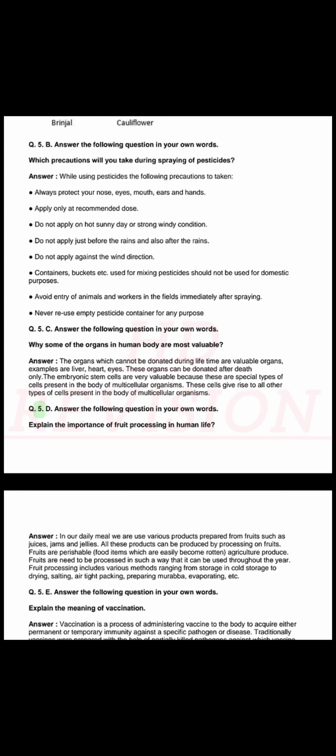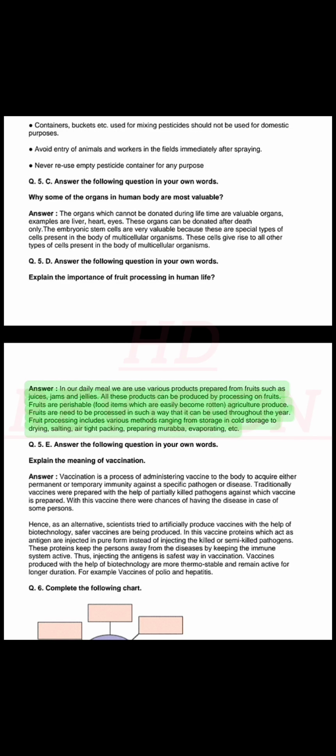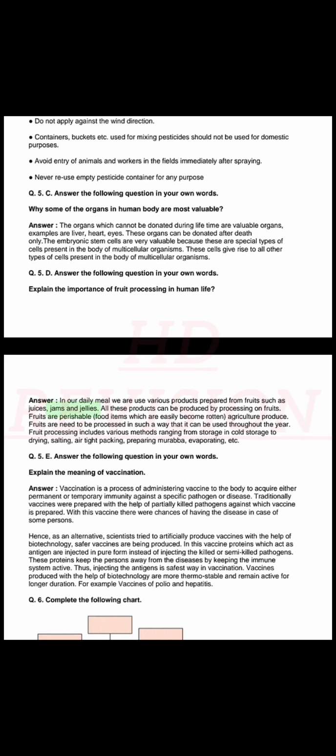Q. 5. D. Answer the following question in your own words. Explain the importance of fruit processing in human life. Answer. In our daily meal we use various products prepared from fruits such as juices, jams and jellies. All these products can be produced by processing on fruits.